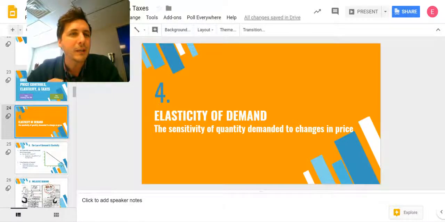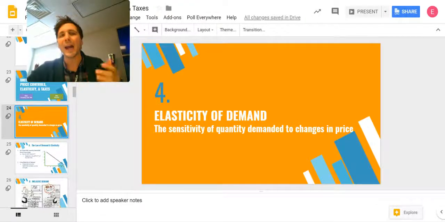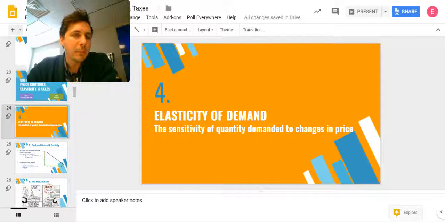I can get Hostess cupcakes, I can get Swiss rolls, I can get Nutter Butters, I can get Star Crunch. There's a million things that I can get that satisfy a similar need or want of fatty, sugary goodness, but in a different way, a different capacity. So Twinkies are more expensive, but I might as well just buy all these other things. So that makes it highly sensitive to a change in price.